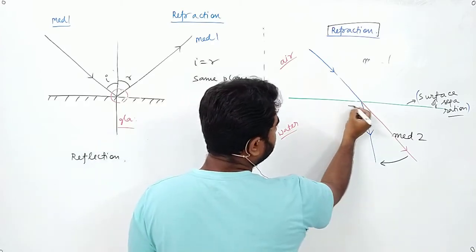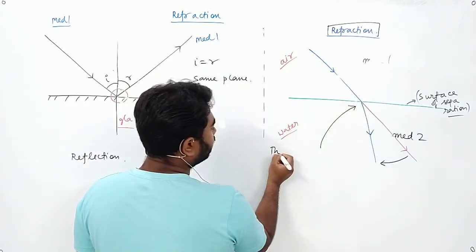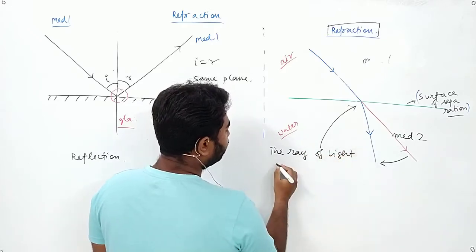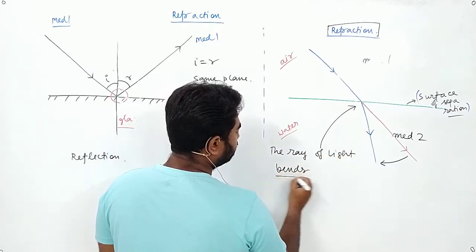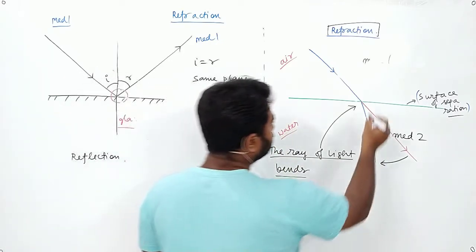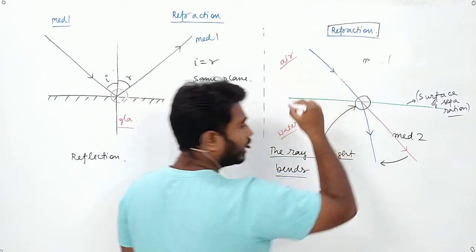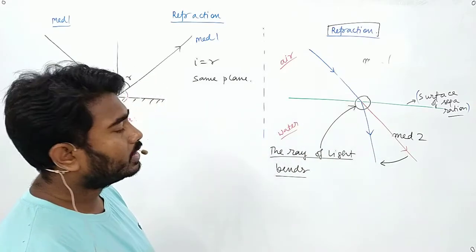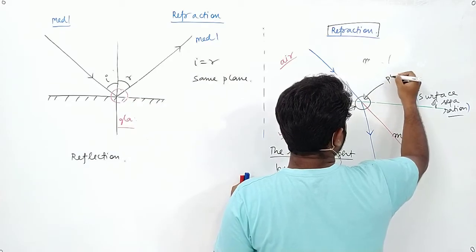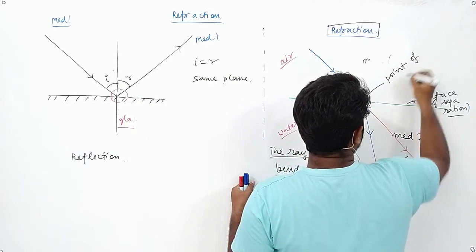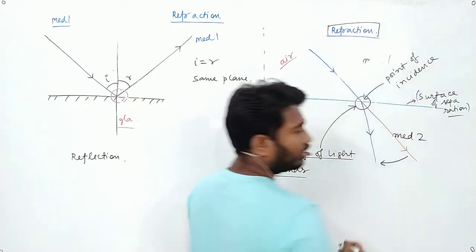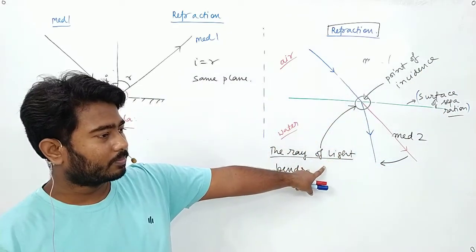So the ray of light bends. Why? The ray of light bends at the point of incidence, and passes into the second medium.